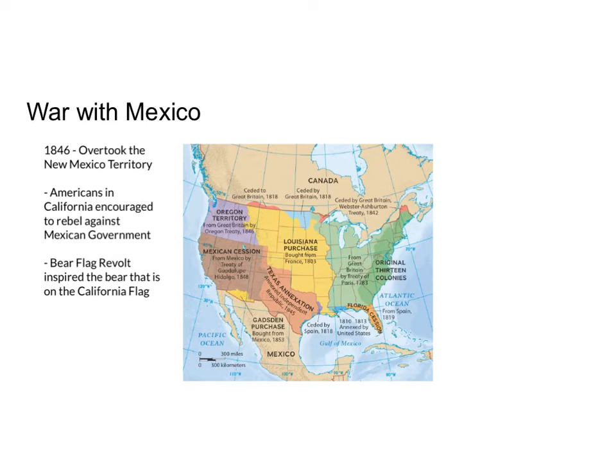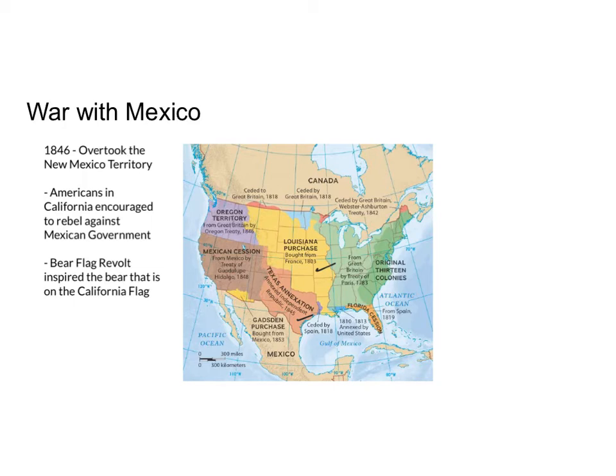So if we take a look at our map here, we see first the Louisiana Purchase that we bought from France in 1803, which doubled the size of the United States. Well, what Americans wanted to do was build a continental railroad. And in the process of being able to do that, they needed more land westward. And so Texas declared their independence, but eventually we annexed them as part of the United States in 1845, and they became part of the U.S.